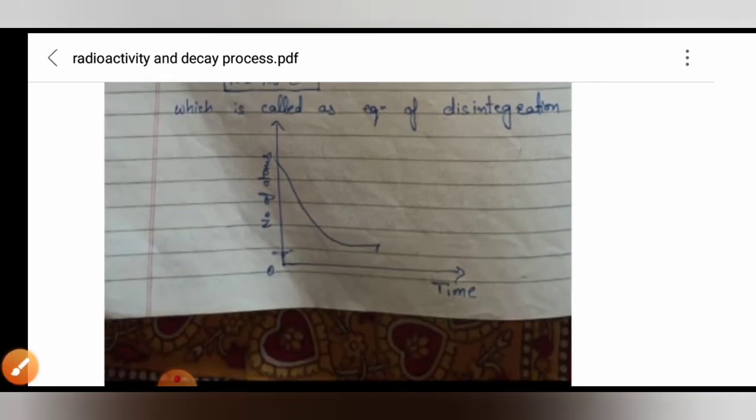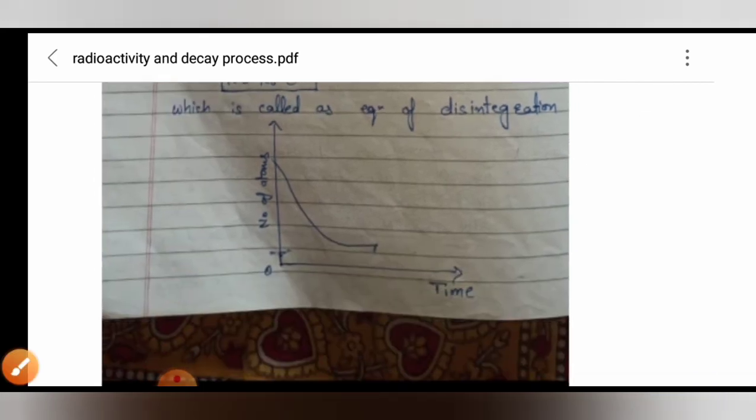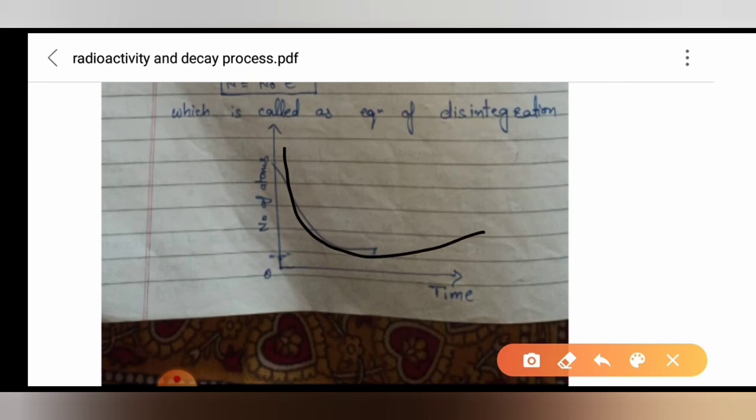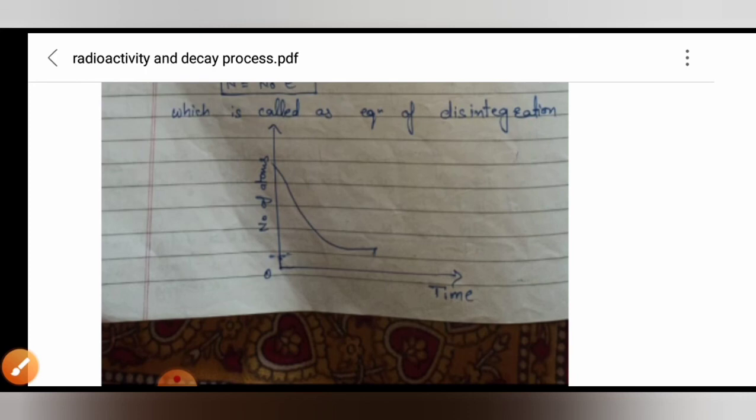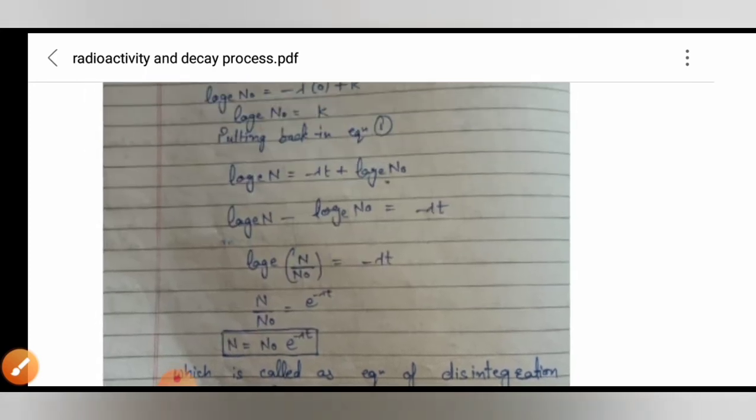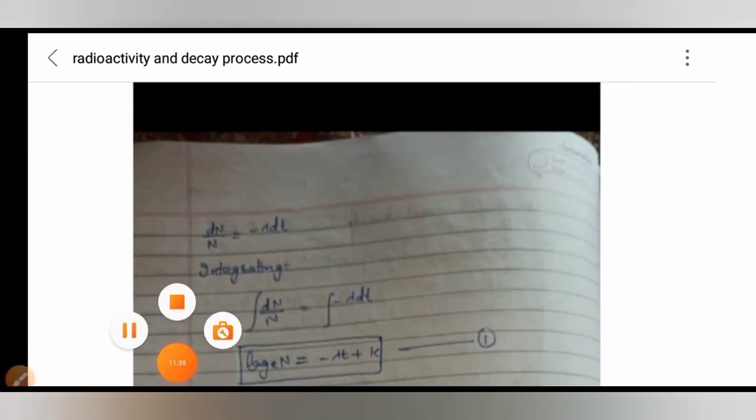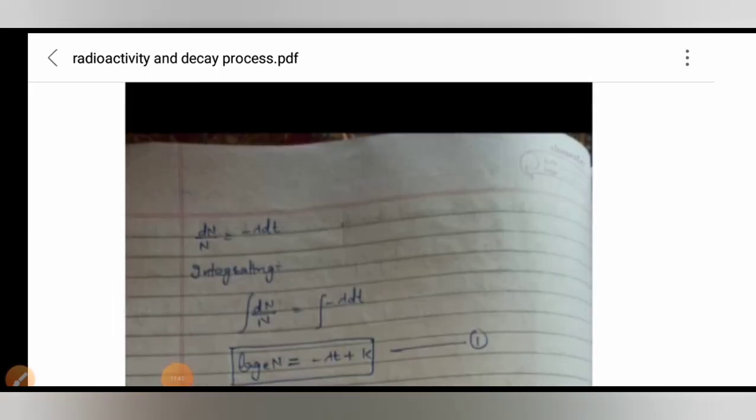Okay, so if you draw a graph between N, number of atoms, and time, then it is coming like this. Okay, that means it is decreasing with time, number of atoms are decreasing with time. So this is the graph between number of atoms and time. So students, this is enough about today's topic, that is disintegration equation. I hope you understood it.